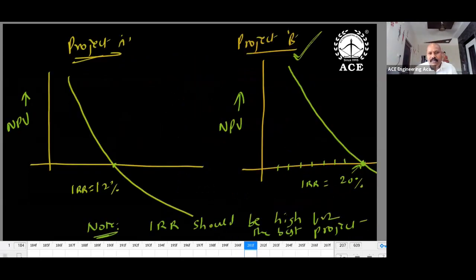So for project A and project B, two graphs are given. This one has 12%, this one 20%. So which is the best? 12% means from 0 up to 12, we have only a few options, but here it is 20%. So which is good now? Project B is the best.